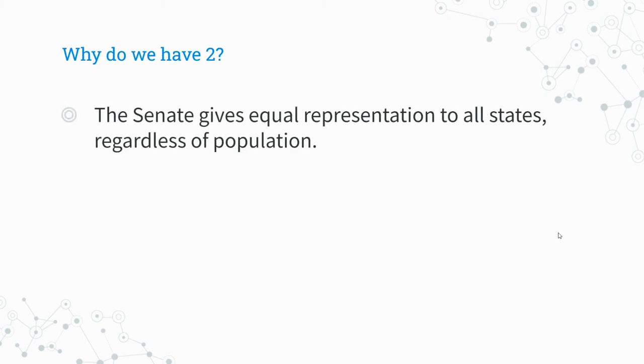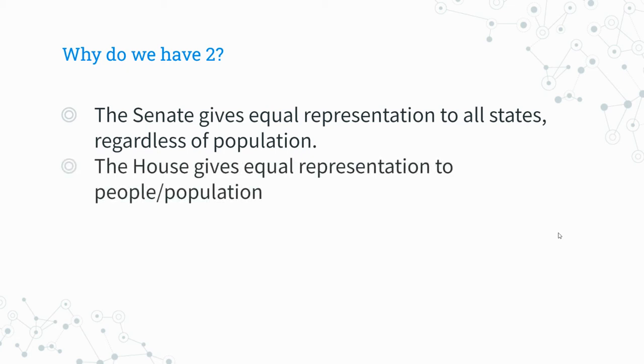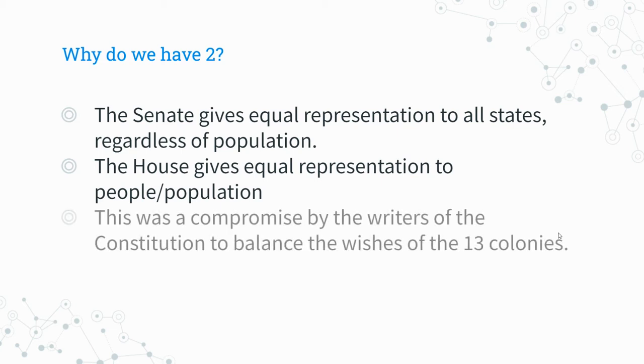Well, the Senate gives equal representation to all states, regardless of population, right? All the states get an equal number of votes. Whereas the House gives equal representation to people, equal representation based on population. So all people should have the same amount of representation in the House. This was a compromise by the writers of the Constitution to balance the wishes of those 13 original colonies.